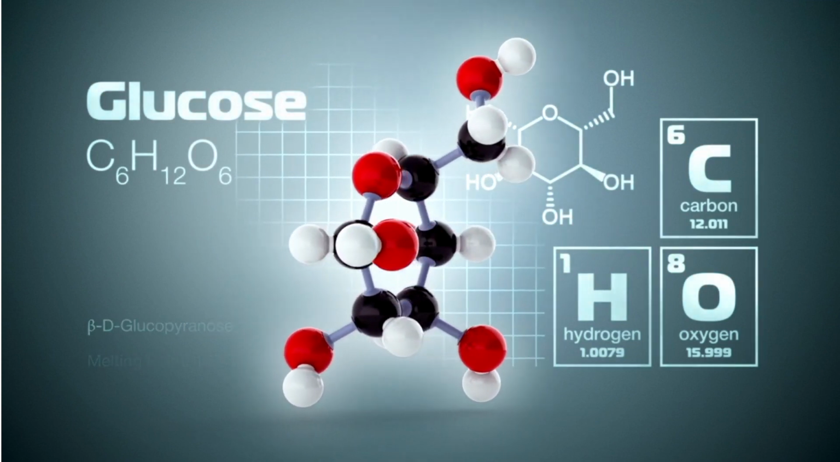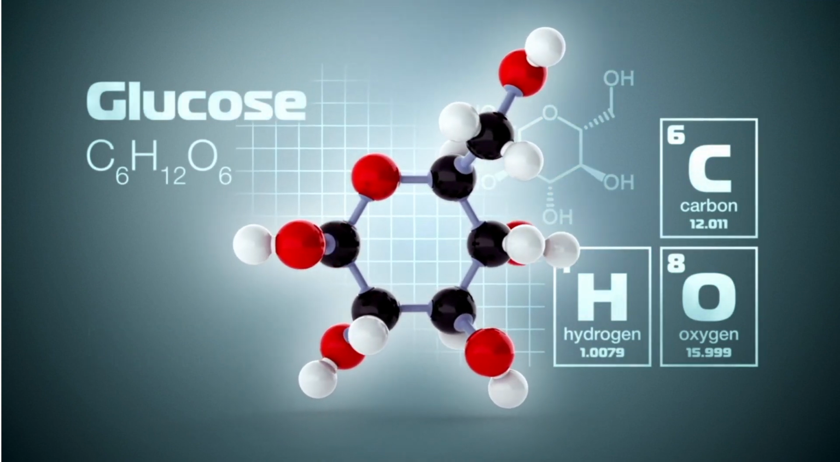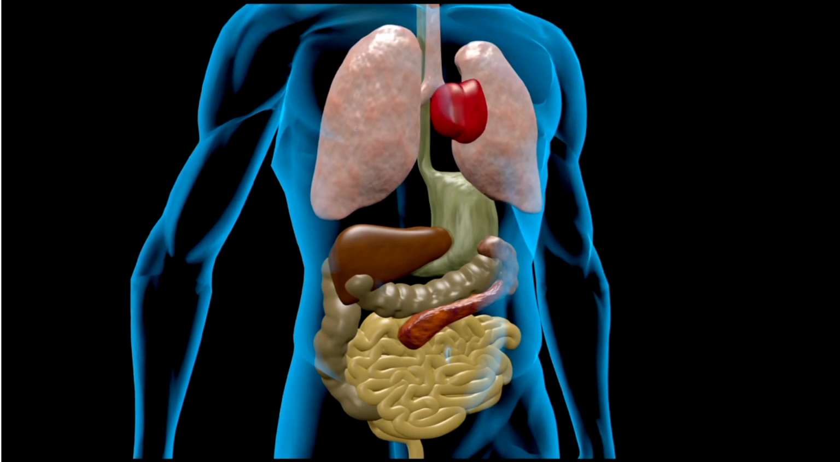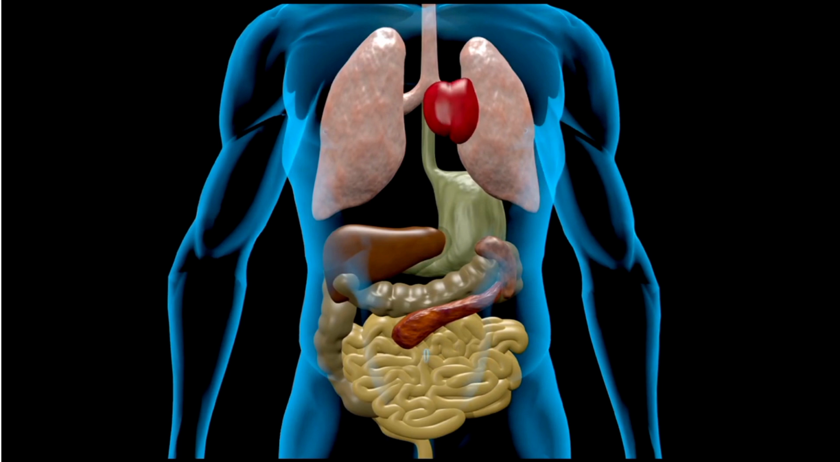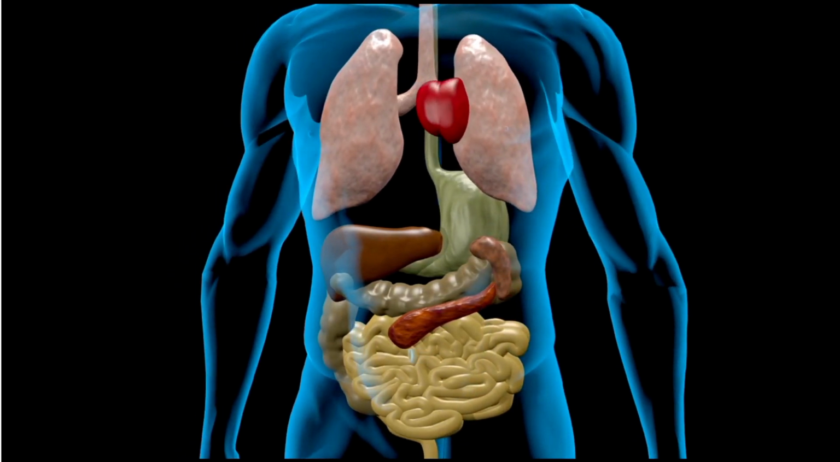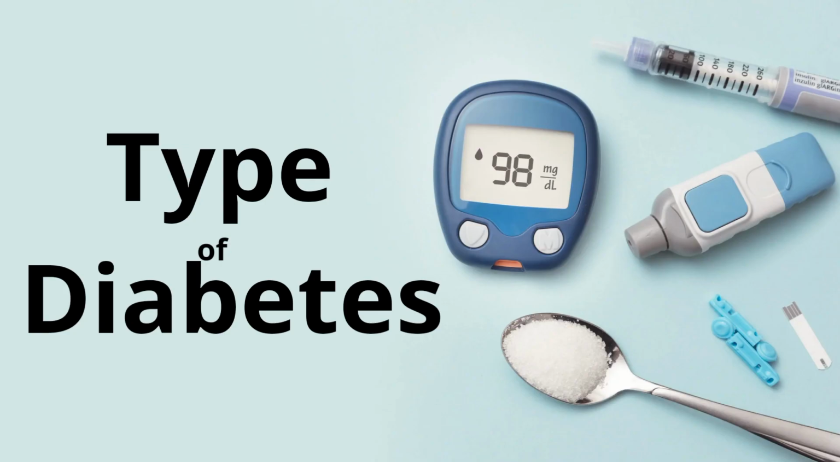This leads to elevated blood glucose levels, potentially causing serious long-term complications affecting organs such as the eyes, kidneys, heart, nerves, among others. Types of diabetes. There are different types of diabetes, with the main ones being type 1 and type 2.